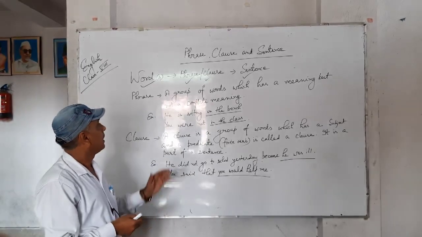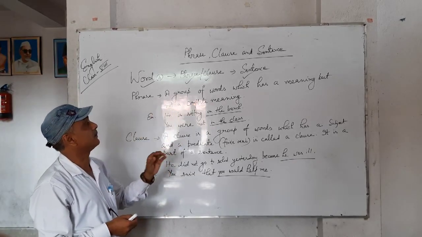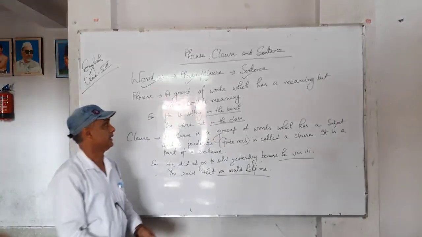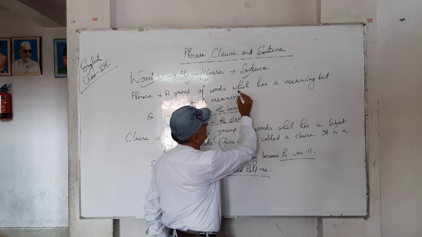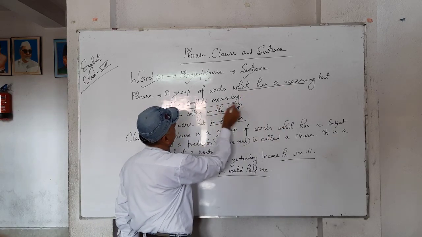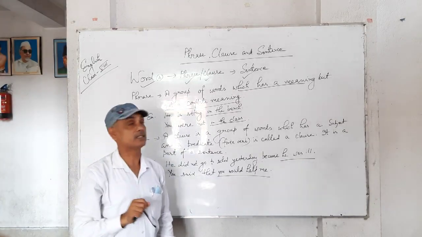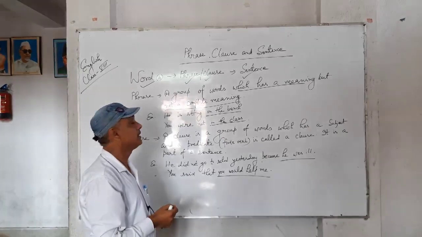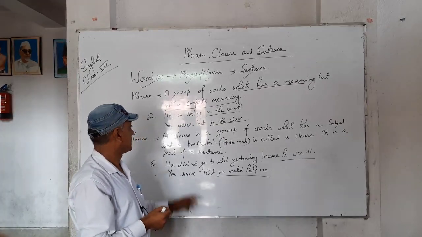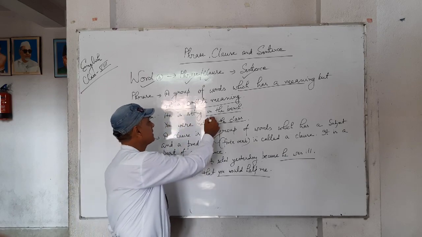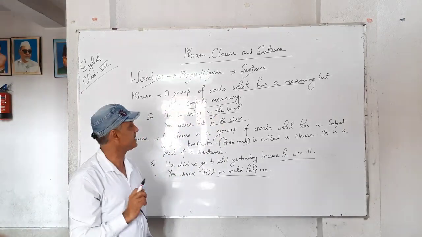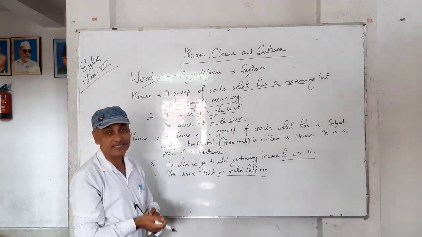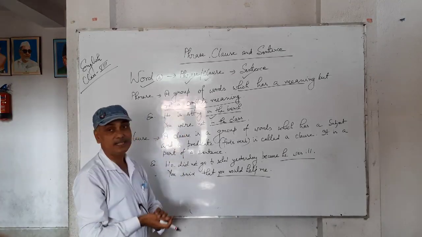What is a phrase? A group of words which has a meaning, but not a complete meaning, is called a phrase. This means a phrase has a meaning, has a sense, but not a complete sense. That is called a phrase. Example: he is sitting on the bench. On the bench, it has a sense, but not a complete sense. He is sitting on the bench, it is a complete sense. It has a complete meaning.